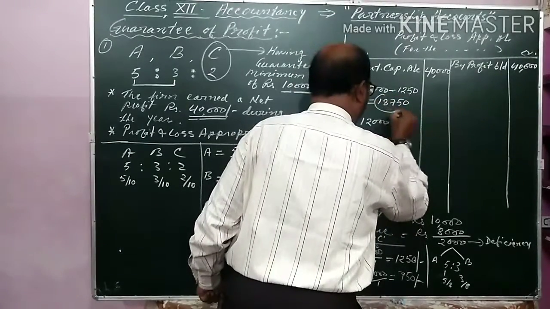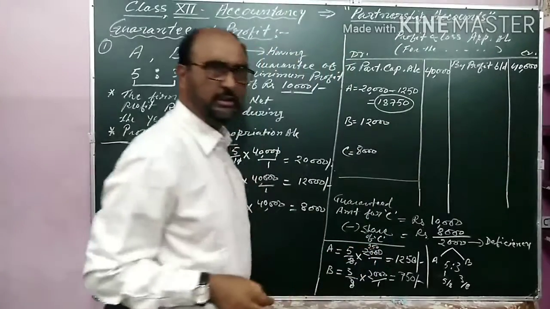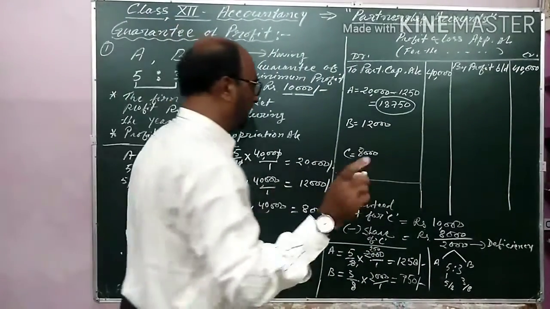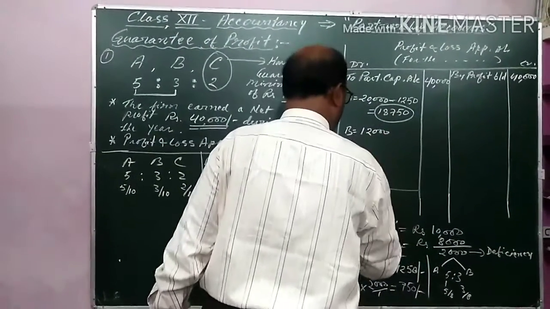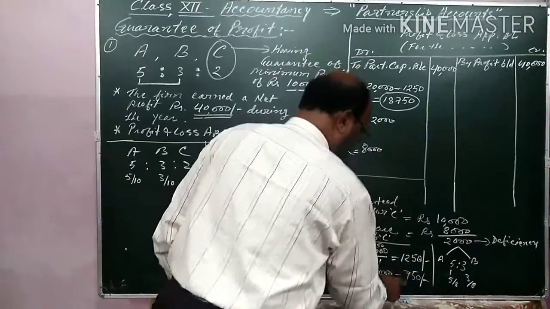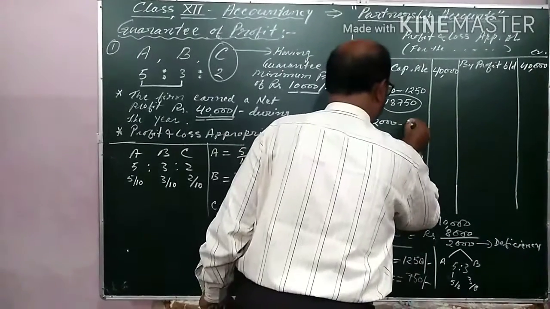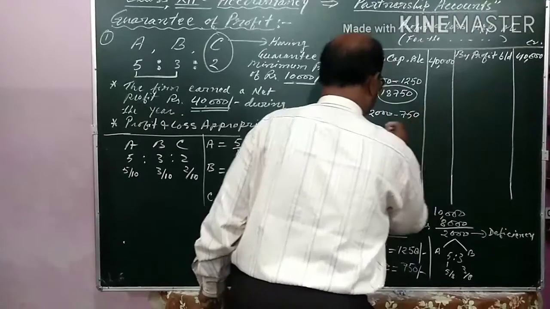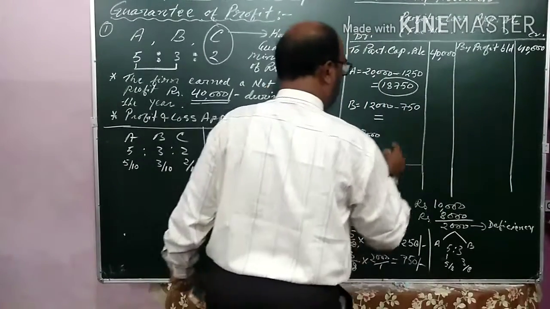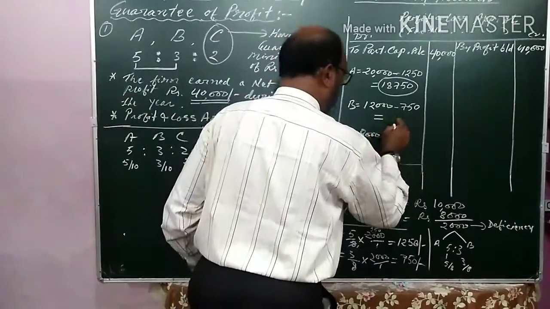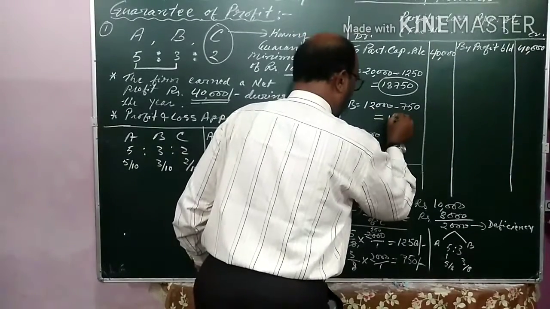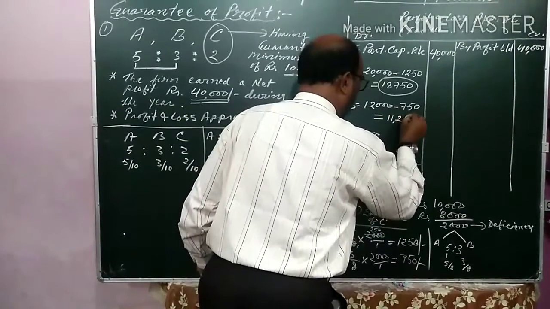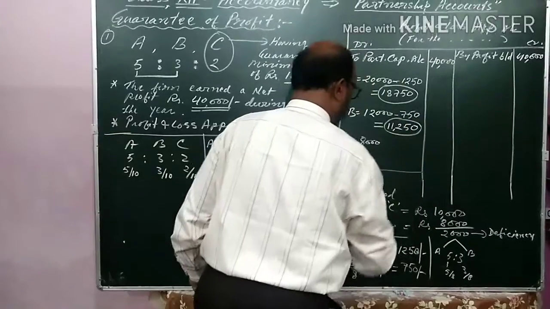So finally A will get 18,750 in this appropriation account. B will sacrifice 750: 12,000 minus 750 is equal to 11,250. This is the second amount.